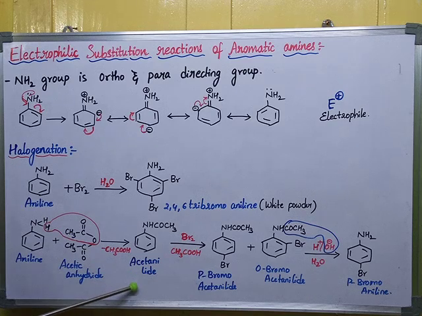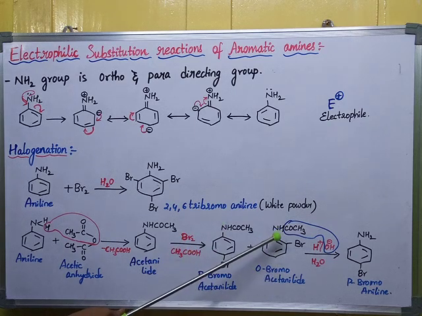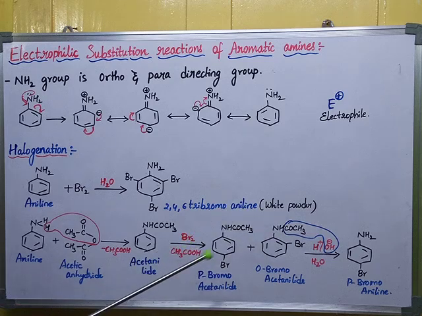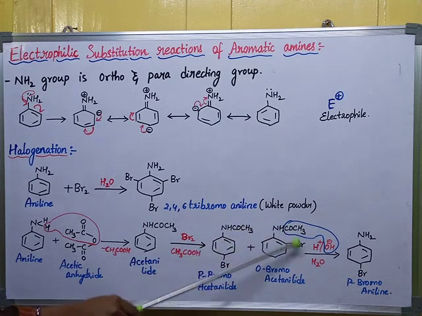Now acetanilide is there, no? To this acetanilide, I am adding bromine dissolved in acetic acid. When I add bromine, we get 2 products, para-bromoacetanilide and ortho-bromoacetanilide. Here para-bromoacetanilide is the major product and ortho-bromoacetanilide is a very minor product, because here we have NHCOCH3 and the bromine side by side. Both get repulsions when you add them. Because of this repulsion, it is unstable in nature. So because of that reason, we get para-bromoacetanilide as the main product.